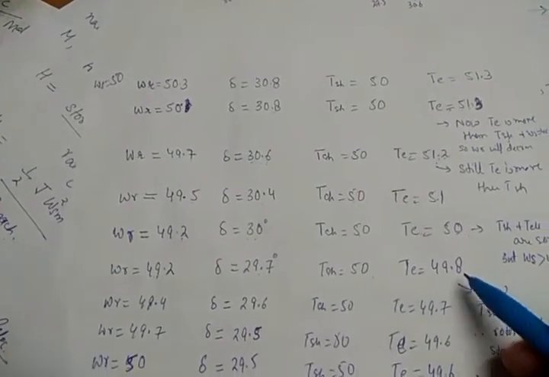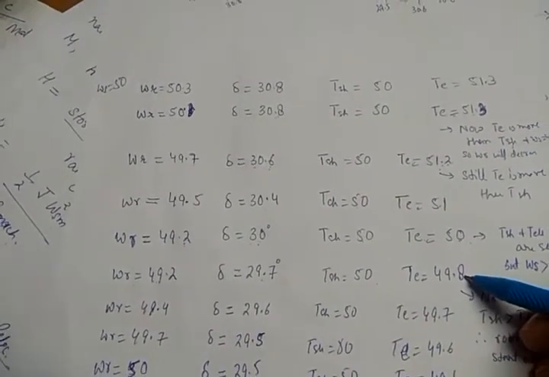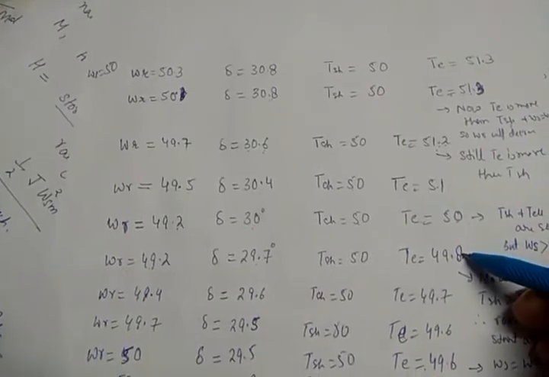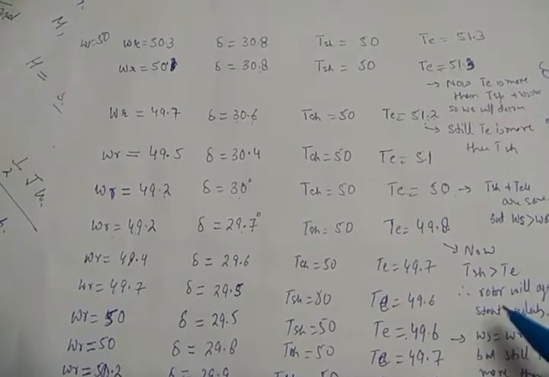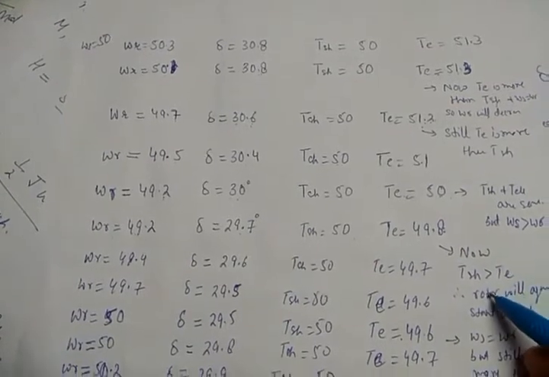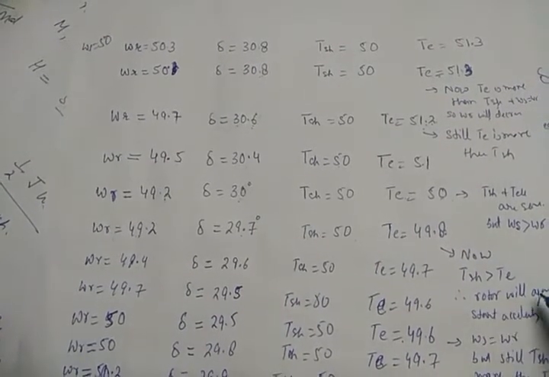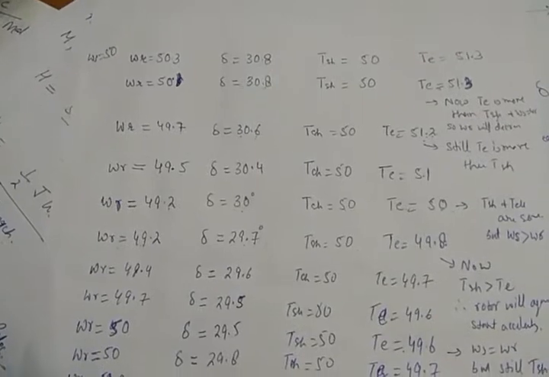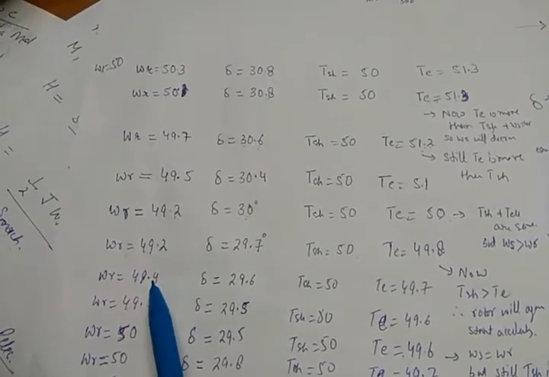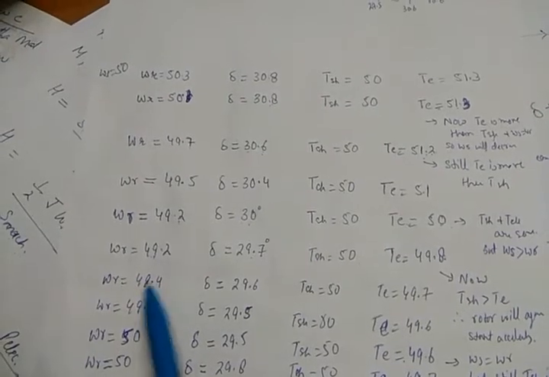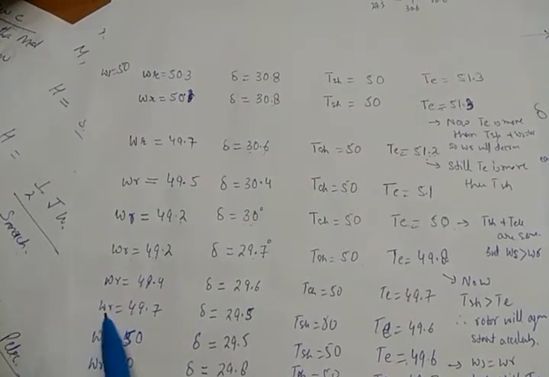And if delta reduces, electrical torque again reduces, 49.8. Now you can see here that electrical torque is less than the shaft torque. Therefore the rotor will again accelerate. If the rotor accelerates, what will happen to omega r? Suppose from 49.4 it will accelerate.